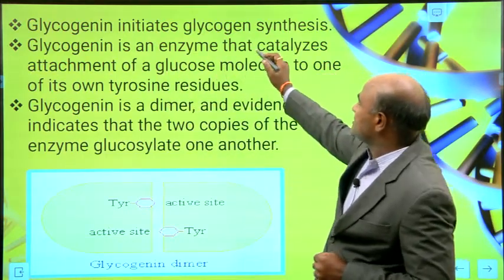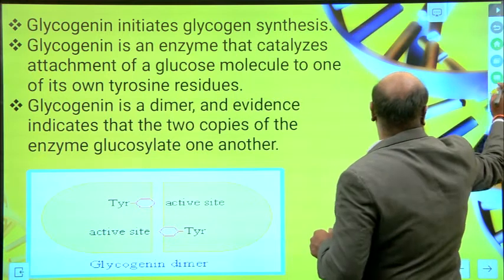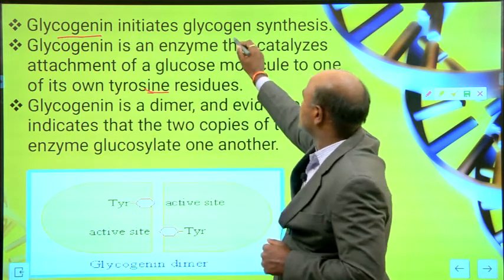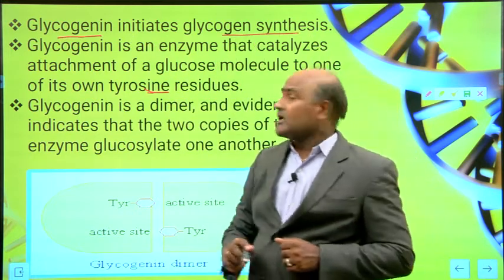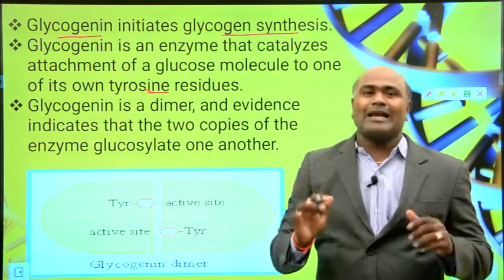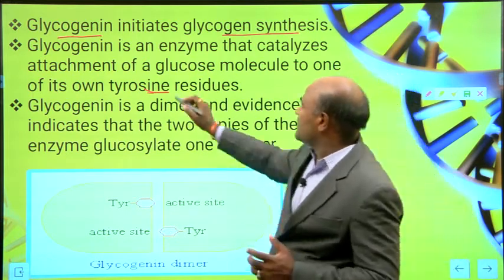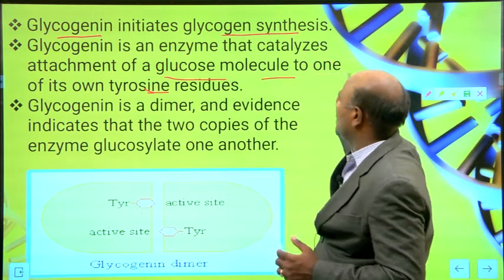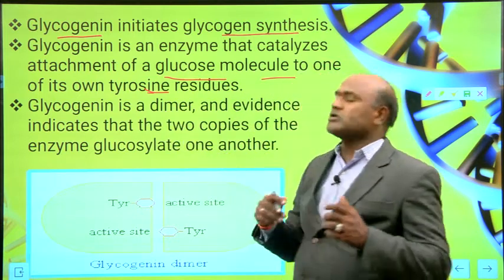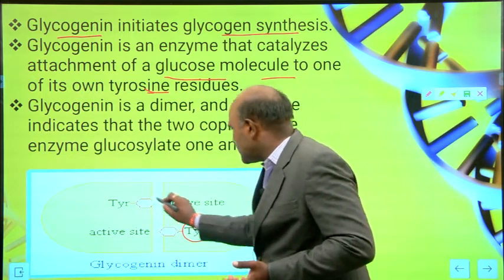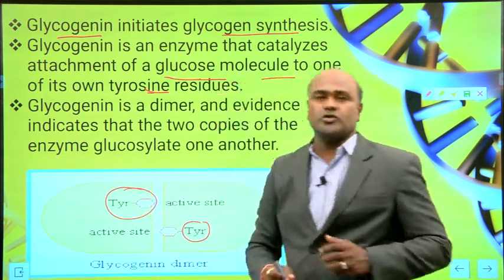Glycogenin initiates glycogen synthesis. Glycogenin is an enzyme that catalyzes attachment of a glucose molecule to one of its own tyrosine residues.